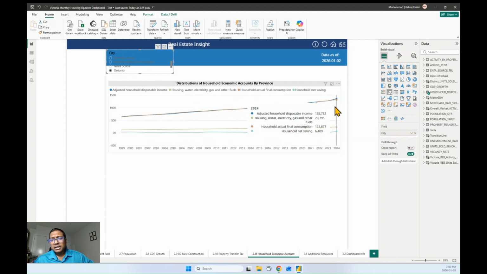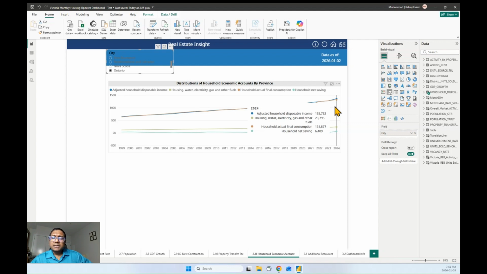At the end of the day, they have net savings of $6,400, which is positive savings. We can see that British Columbia and Ontario have similar savings, although on average Ontarians spend less money on housing, water, electricity and gas compared to British Columbia.